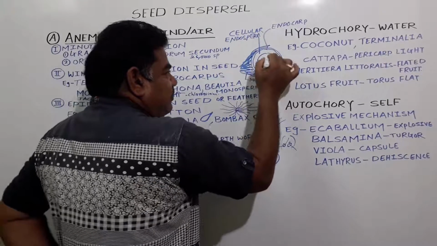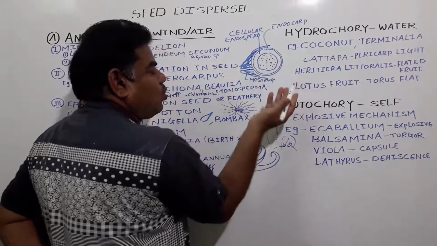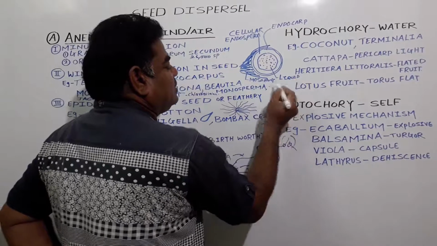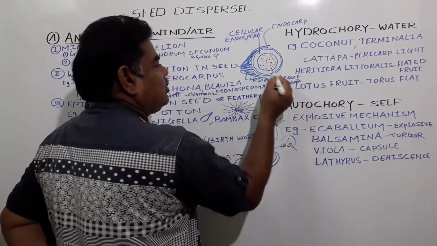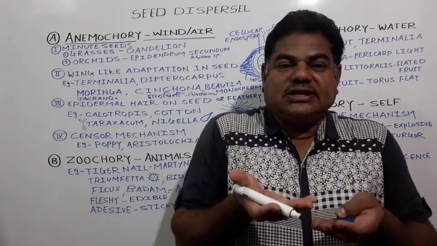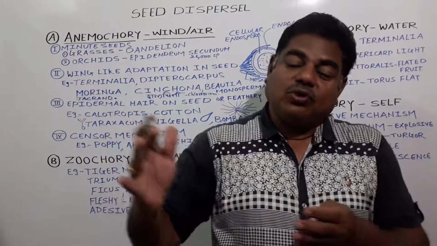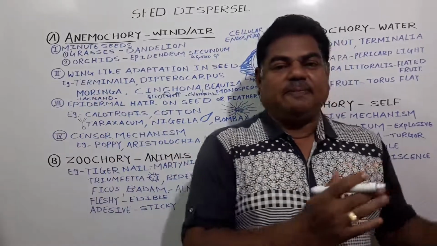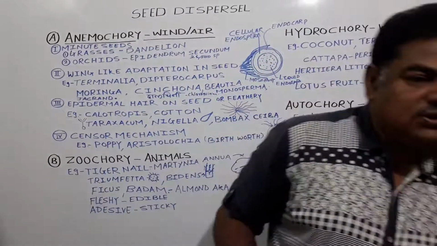And in the middle, in this endosperm, there is a fluid, the water which is there, the coconut water we call it. This one is the liquid endosperm. Means both this one is also endosperm and this one is also endosperm, due to which the buoyancy of this seed or this fruit gets completely increased, and when it falls into the water, due to the water current in the sea water also, it moves from one place to another, and it travels kilometers after kilometers, and it gets protected by this tissue.